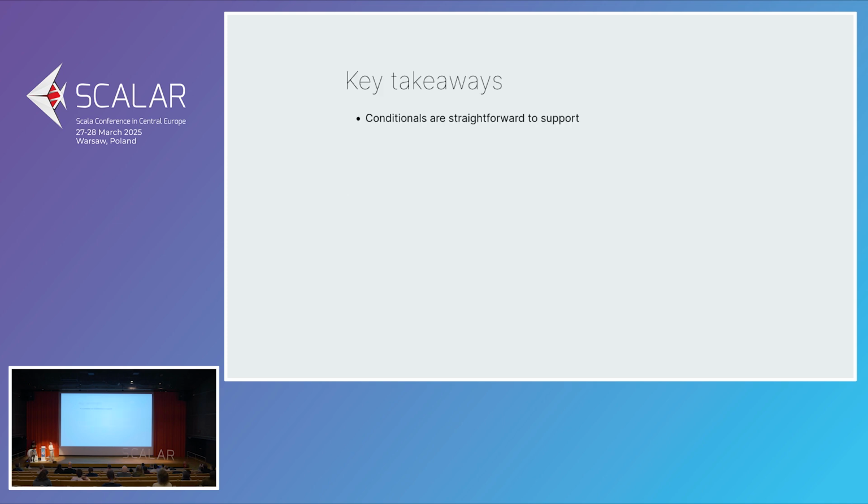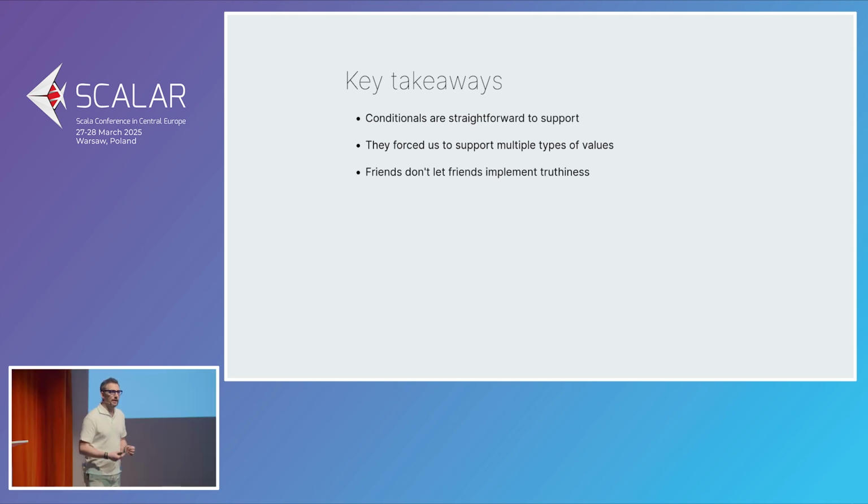What we've learned is that conditionals are straightforward to support. We've learned that they require us to support multiple types of values, and that we should never allow people to implement truthiness. Please don't. We are getting somewhere. We're starting to have a more powerful language, a language that can express more complicated computations.